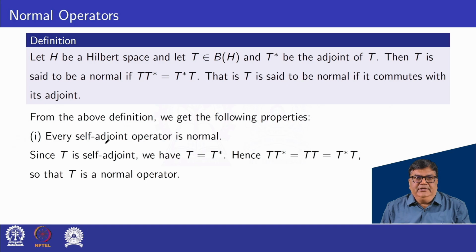First, every self-adjoint operator is normal. Since T is self-adjoint, we have T is equal to T star. Hence, T T star equal to T T. Why? Because T star is T, and T can be written as T star. So this is T star T we can write. Hence, T T star equal to T star T. Therefore, every self-adjoint operator is normal, so that T is a normal operator.